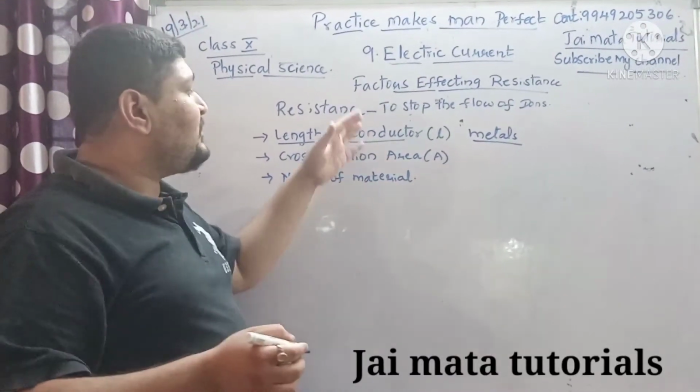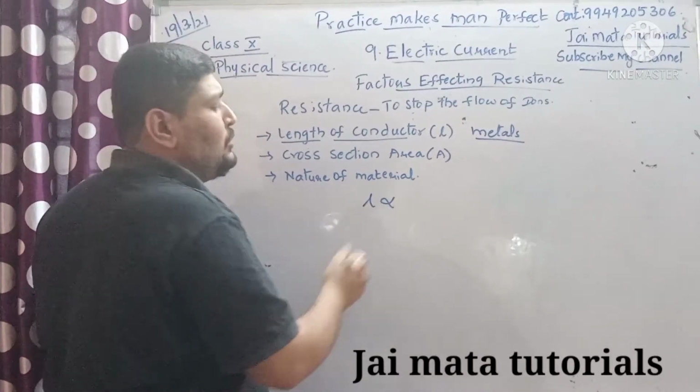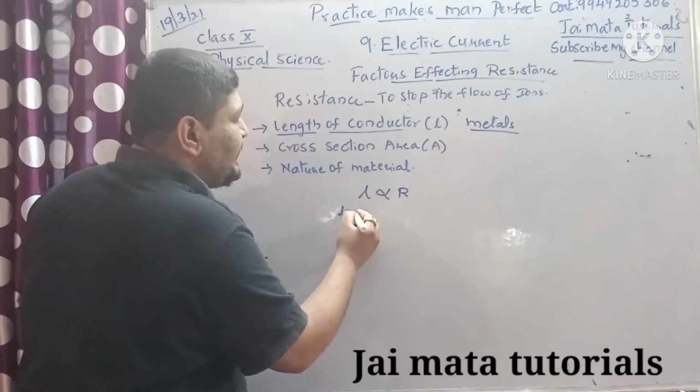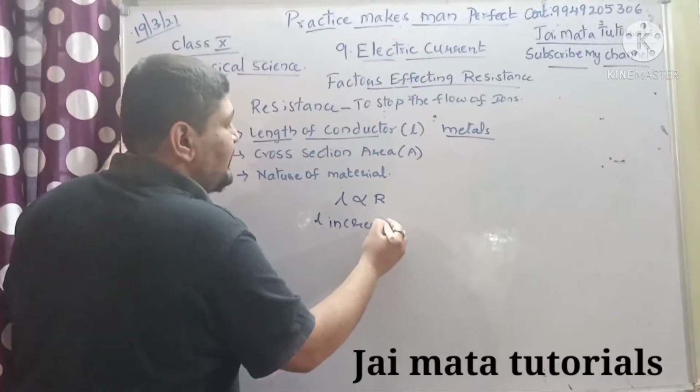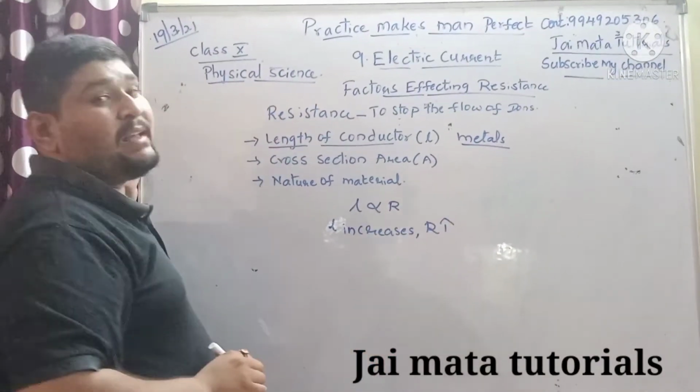As per the statement, the length of the conductor is directly proportional to resistance. That means if the length of the conductor, L, increases, resistance also increases.